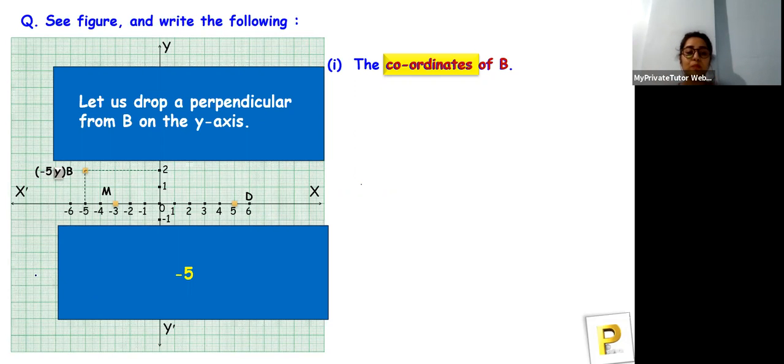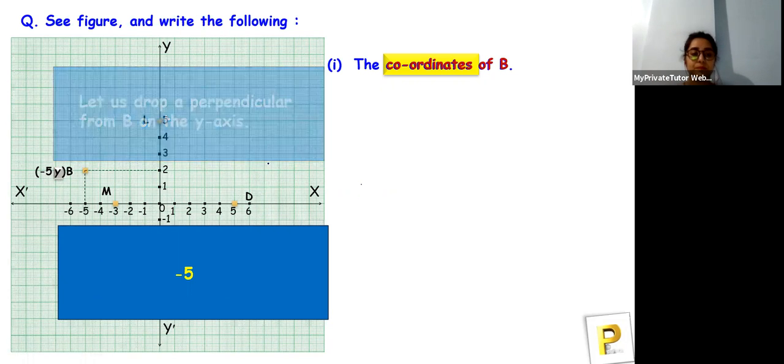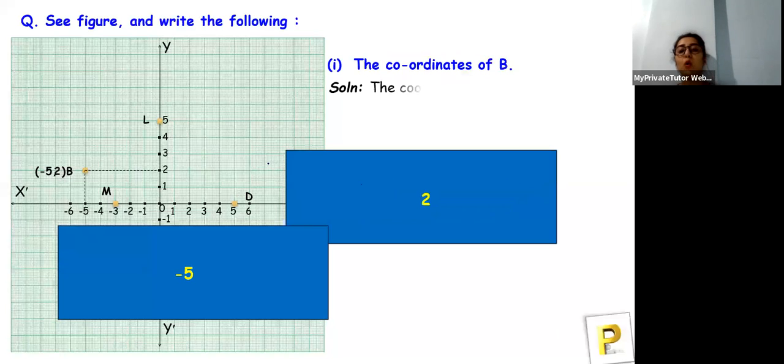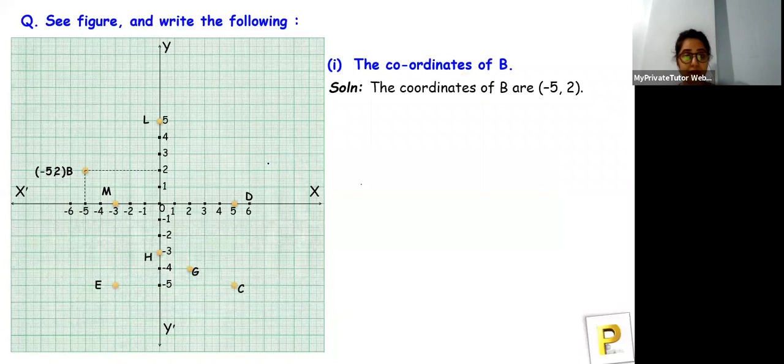The foot of the perpendicular represents which number? It is 2, so the coordinates of B are -5 and 2. This is how you find these points. You just draw dotted lines and you can find the numbers. It is so easy. Just draw a perpendicular line from that point and you'll be done.